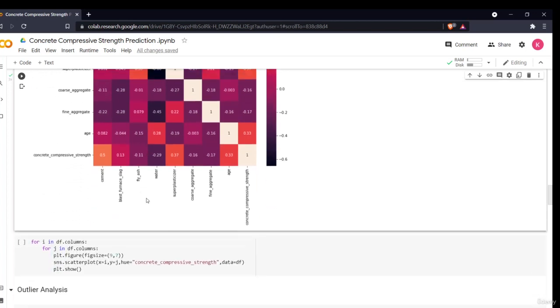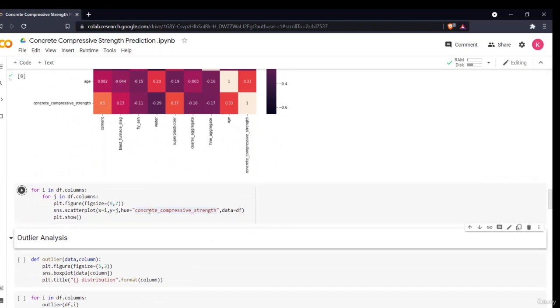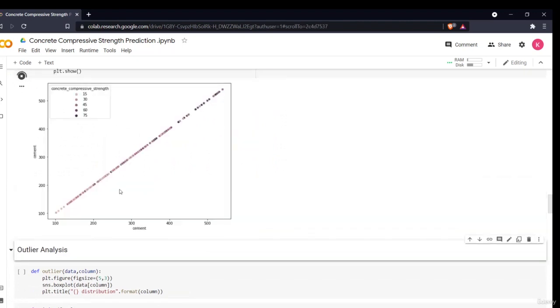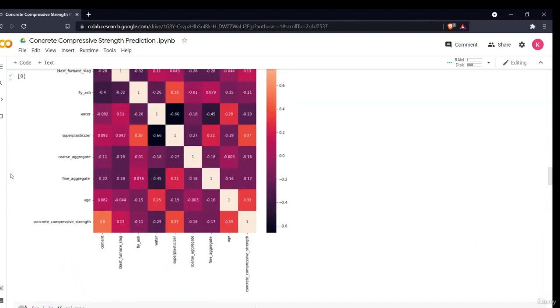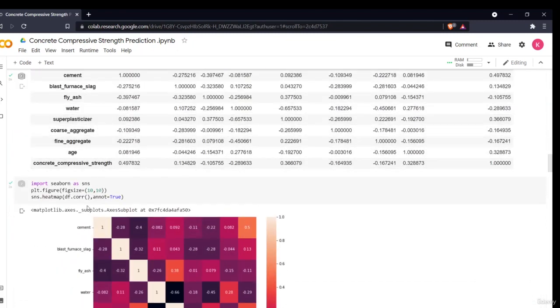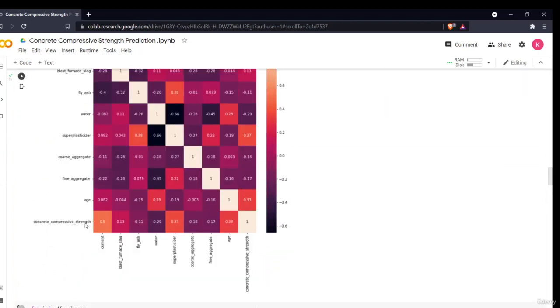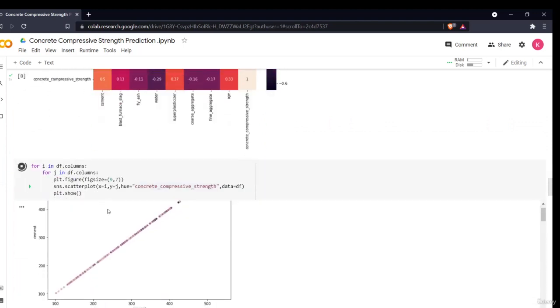Okay, so now I'll also be plotting a scatter plot. In this I am plotting a scatter plot for all my variables, similar to what I did for correlation. My correlation is computed for each and every variable, for cement to blast furnace slag, fly ash to superplasticizer, age to water. In the same way, I plotted a scatter plot.